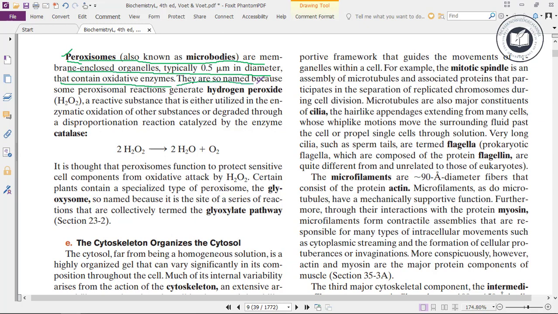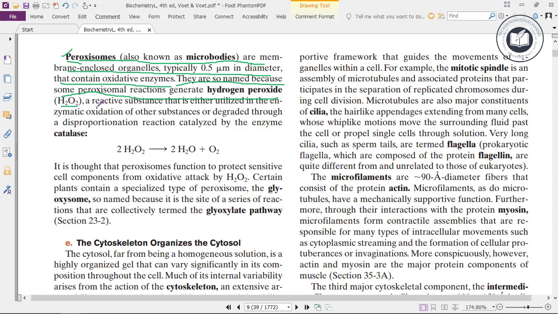They are so named because some peroxisomal reactions generate hydrogen peroxide.